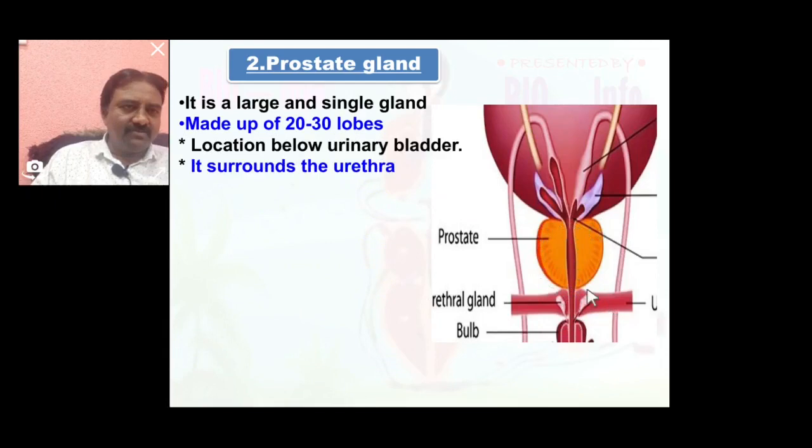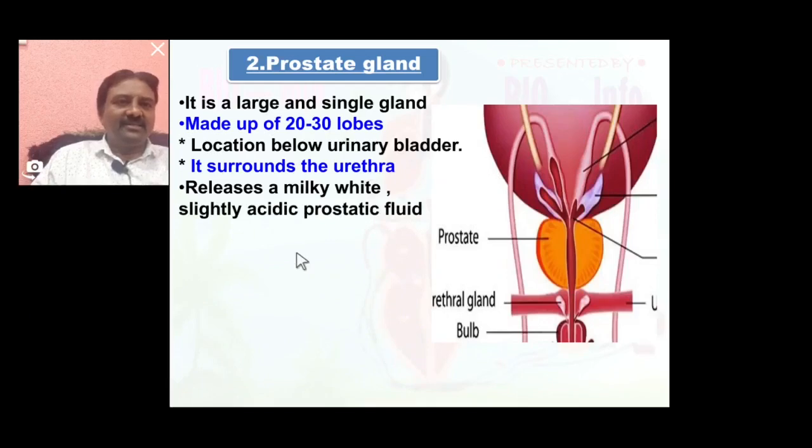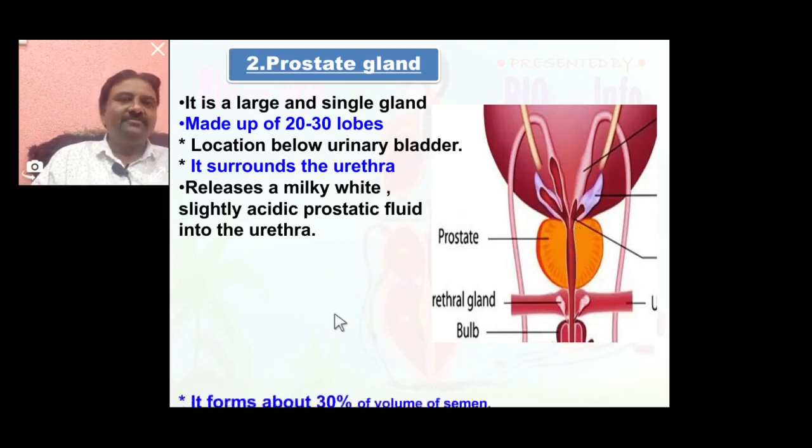So it releases prostatic fluid, a milky white, slightly acidic fluid, into the urethra. The prostatic fluid is emptied into the urethra surrounding the prostate gland.